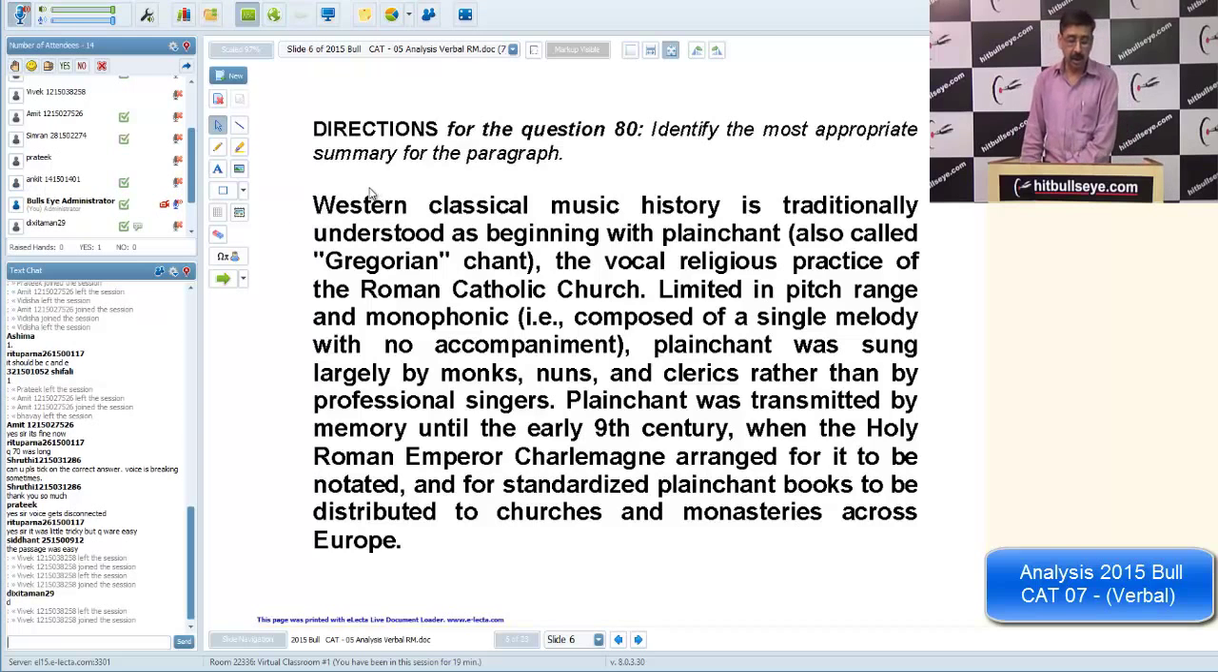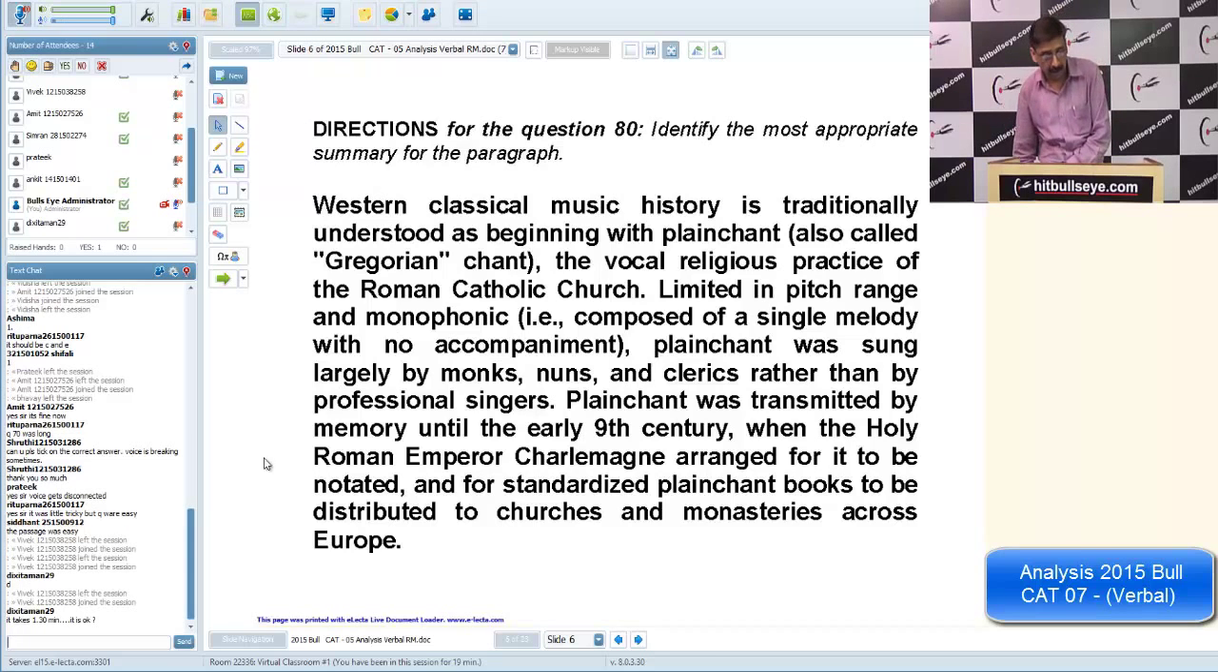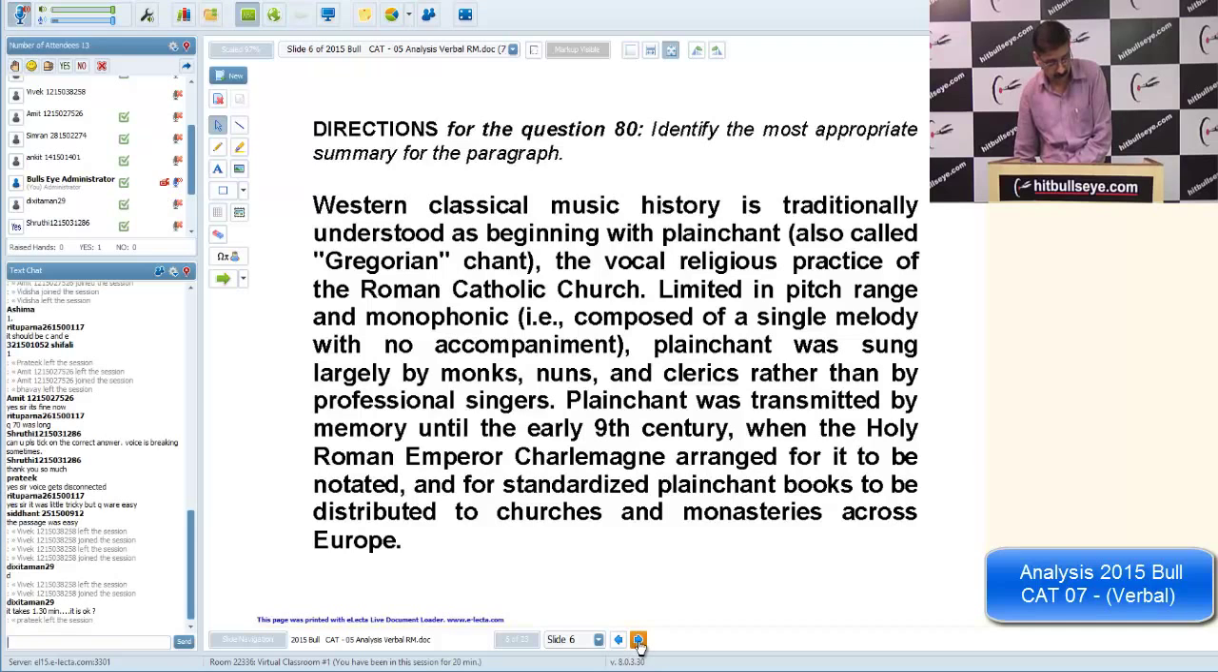Okay, so it talks about how earlier these religious chants were delivered by church people or religious people. Finally, in the early 9th century, the Roman emperor Charlemagne arranged for it to be distributed, and other people also started participating. Earlier it was very monotonous, a single tone, and it started in other ways also.